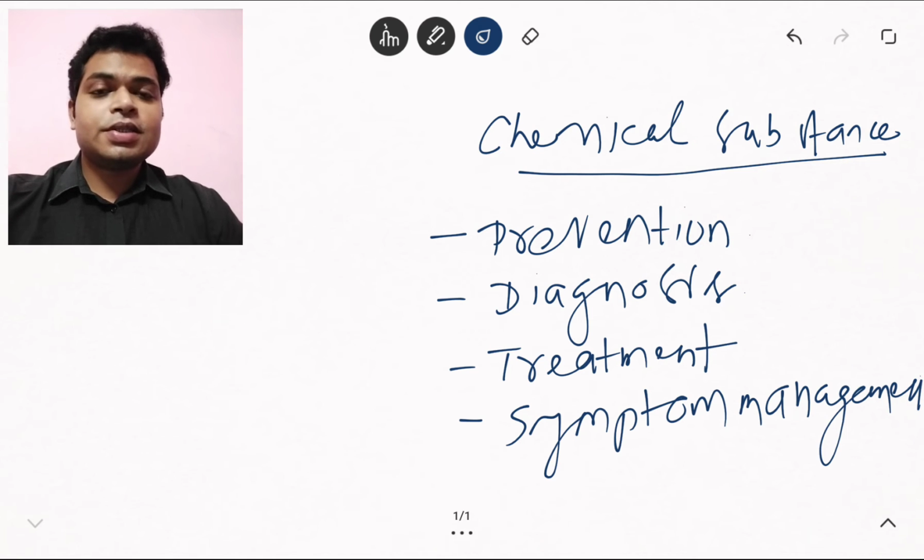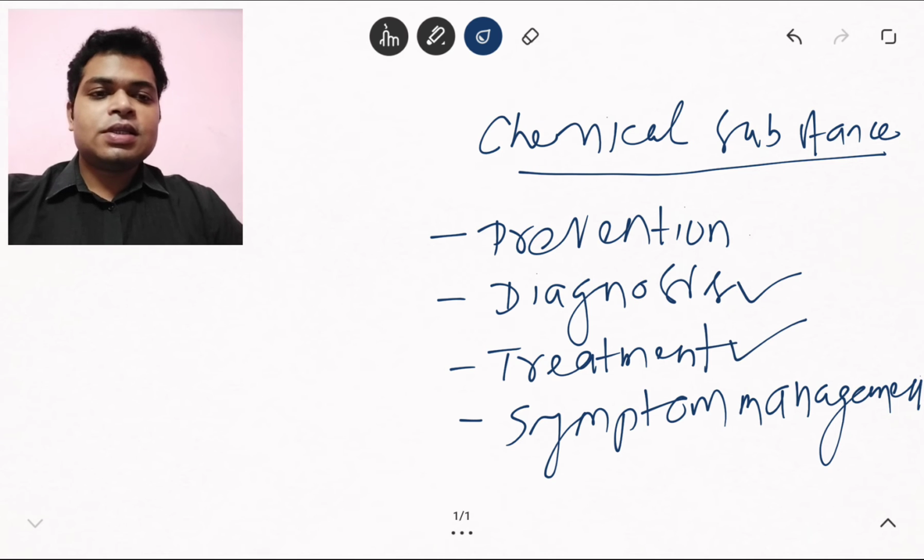Similarly, there are certain drugs which are used for diagnosis purposes. For example, there are certain eye drops like atropine, homatropine, tropicamide, which are used for the purpose of ophthalmoscopy. What is the purpose? Those drugs will increase the diameter of the pupil so that it will cause mydriasis, so that ophthalmoscopy will be easier and the view will be wider.